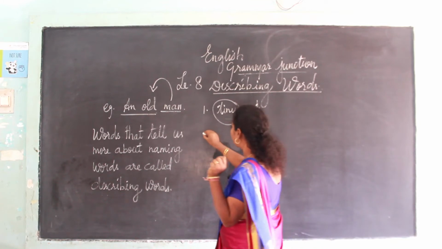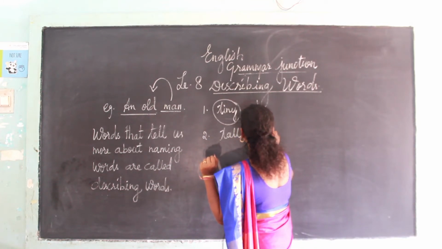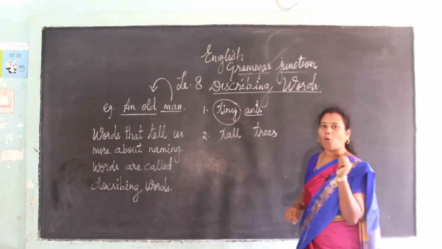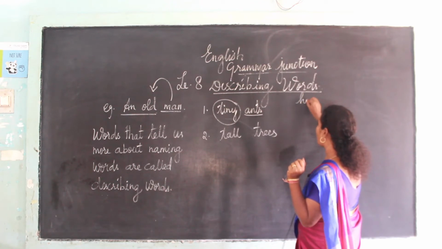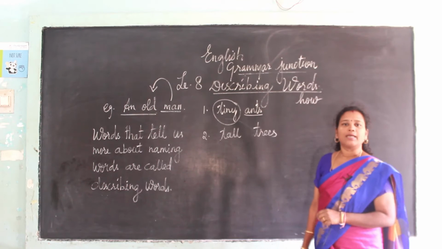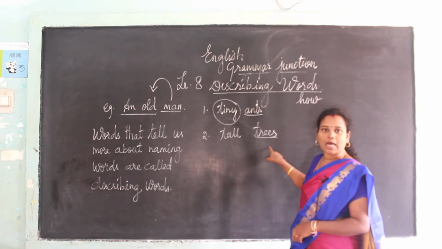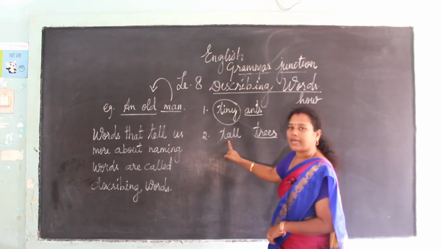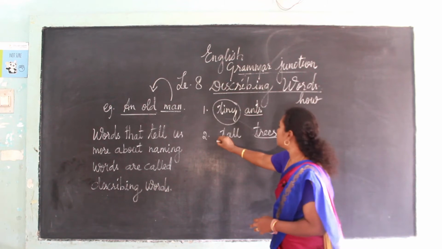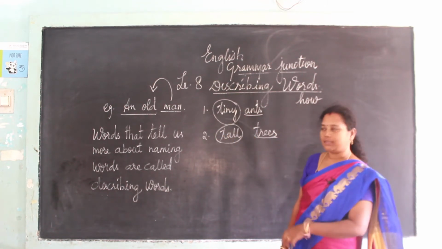See the next one, tall trees. You can ask the question, how is the tree? It is very tall. The naming word is trees, a noun, and tall describes how the noun is. So tall is a describing word.